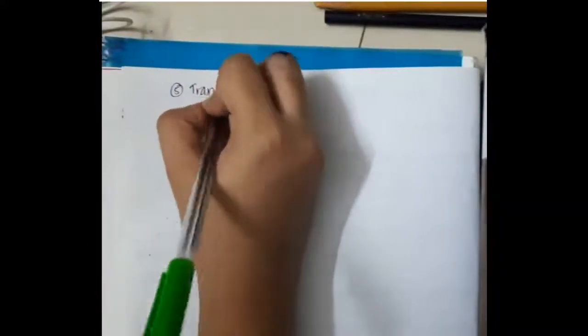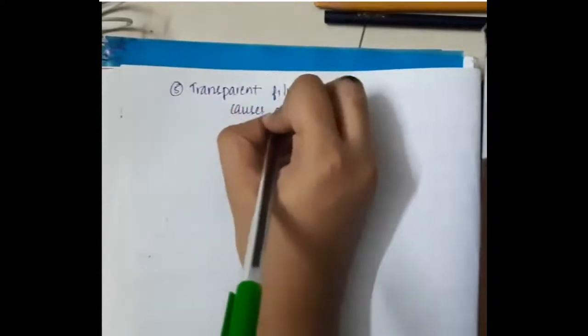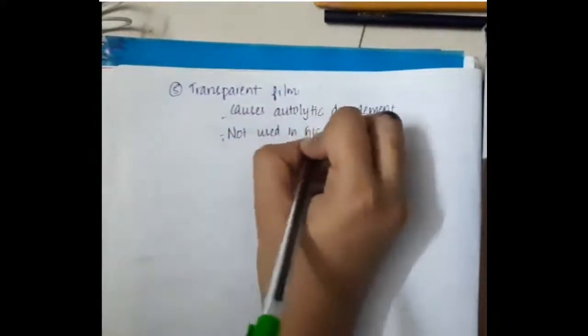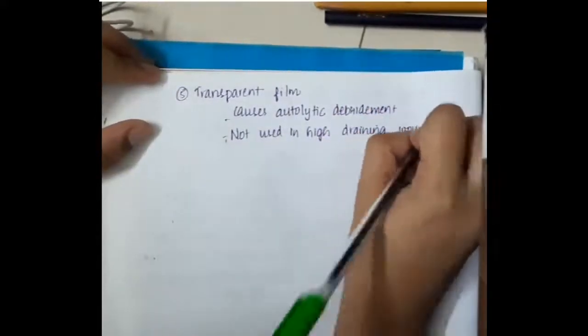Then fifth is transparent film. Transparent film can cause autolytic debridement, and this is not used in high drainage wounds.